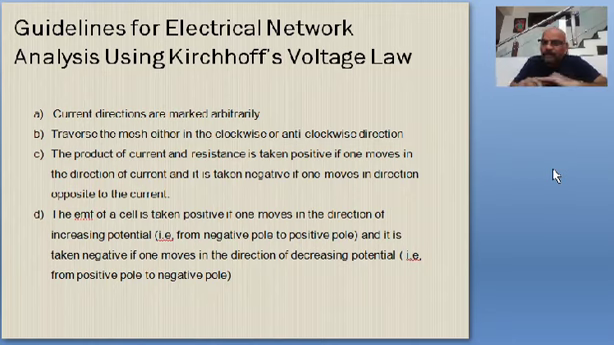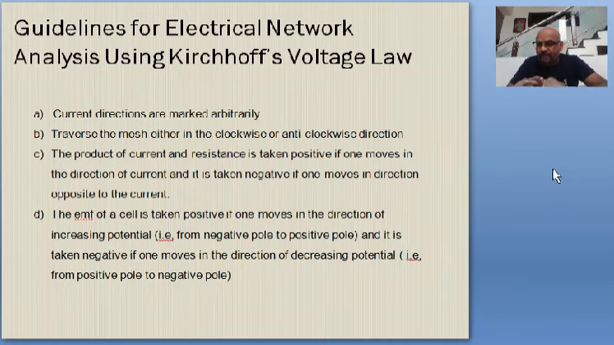Then the third important point: if you are moving in the direction of the marked current, then the IR product is taken with positive sign. Remember, if you are moving in the direction of the marked current, the IR product is taken with positive sign. If you are moving in the direction opposite to the marked current, then you have to take the IR product with negative sign.